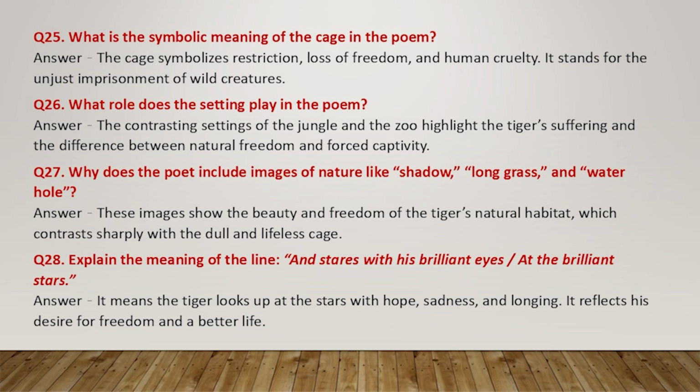Question 28. Explain the meaning of the line, "and stares with his brilliant eyes at the brilliant stars." Answer. It means the tiger looks up at the stars with hope, sadness, and longing. It reflects his desire for freedom and a better life.